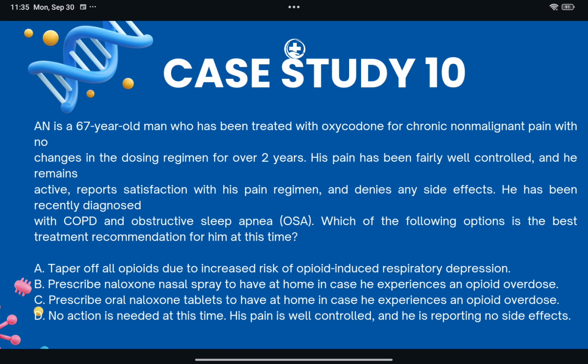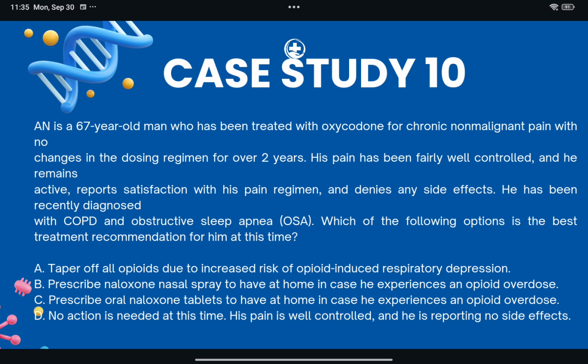A 67-year-old man who has been treated with oxycodone for chronic non-malignant pain with no changes in the dosing regimen for over 2 years. His pain has been fairly well controlled and he remains active, reports satisfaction with his pain regimen and denies any side effects. He has been recently diagnosed with COPD and OSA. Which of the following is the best treatment recommendation for him at this time?